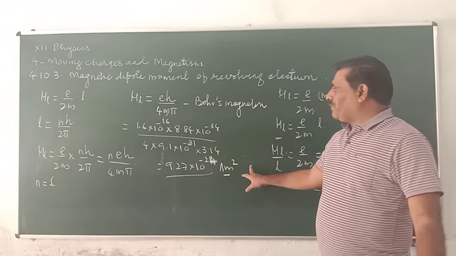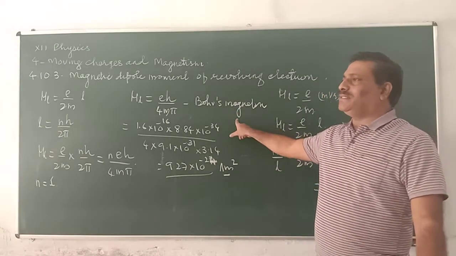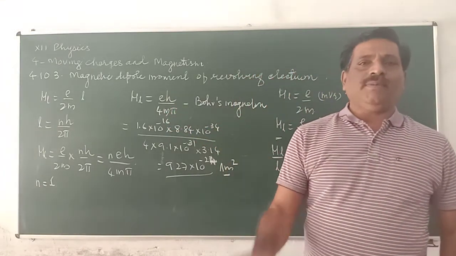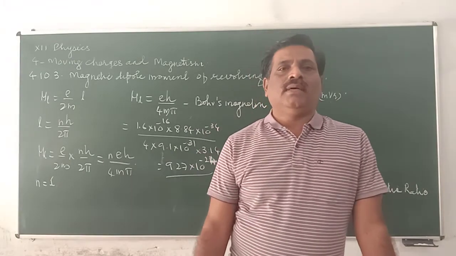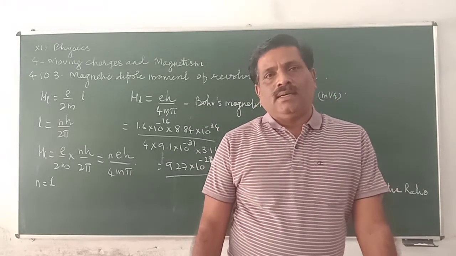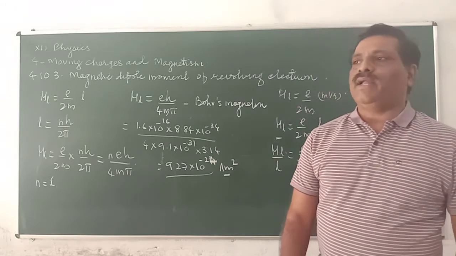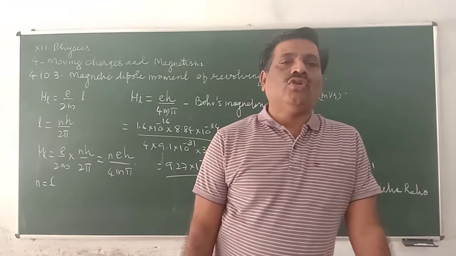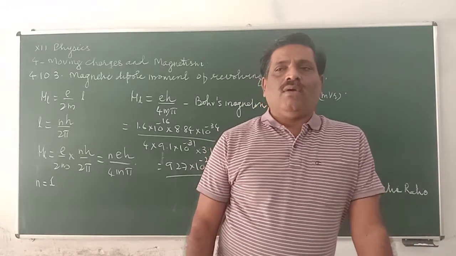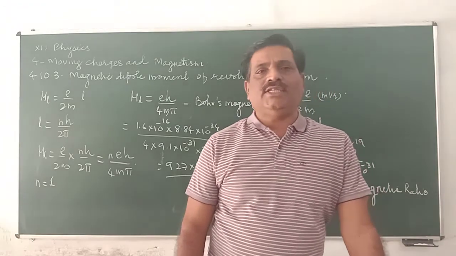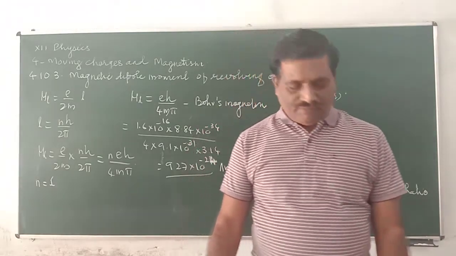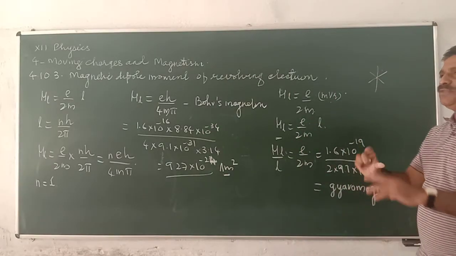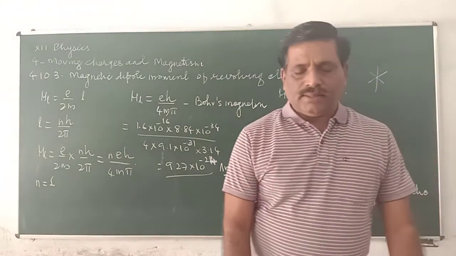This is known as the orbital magnetic dipole moment, because the electron is rotating in its orbit. But the electron also spins. The electron is a fundamental particle, so the axis of its spin is not known and we cannot fix it; it can spin about any axis.